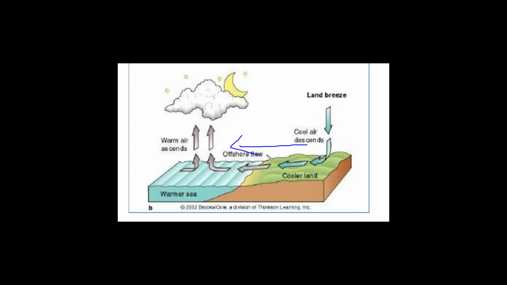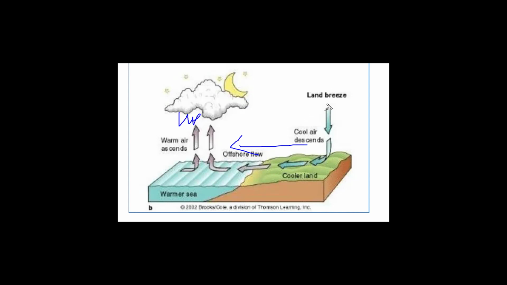Why does it happen? Because at night the sea takes more time to cool down as compared to the land surface. The land surface, the continents, take similar time. That means it will heat up very quickly, and it will cool down very quickly. So because of that, at night it cools more quickly than the sea, and hence over here high pressure is created, whereas low pressure is created on the surface of the oceans.